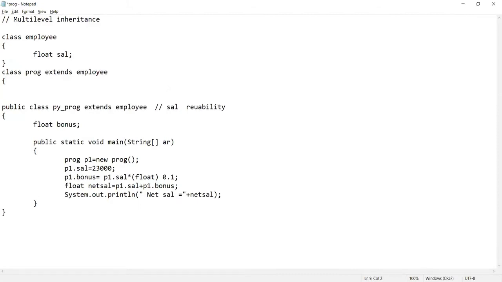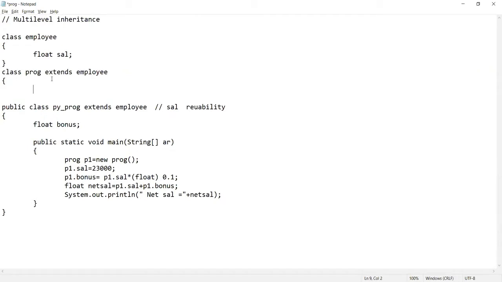Now basically in my company there are employees, and among all employees there is a category of programmer, and the programmer is of suppose 2 types or 3 types. So one category of the programmer is the Python programmer, another category of programmer is suppose HTML programmer, and the third category of programmer is the Java programmer, right?